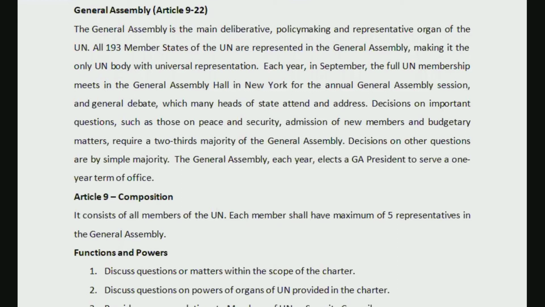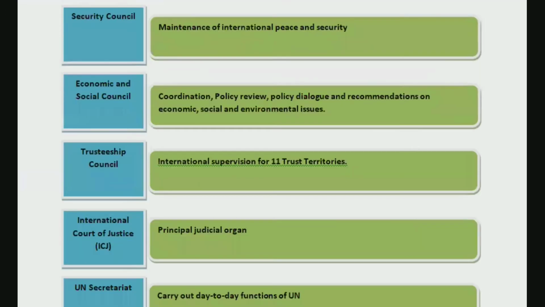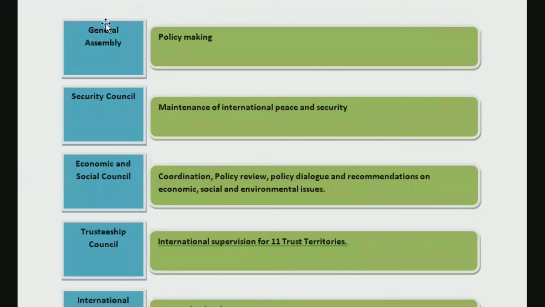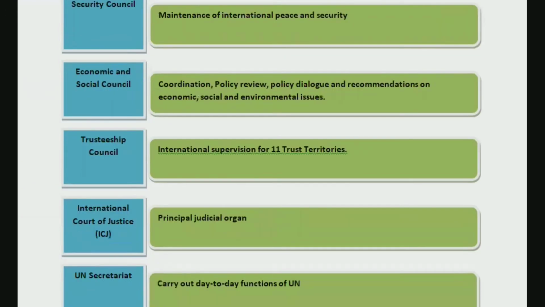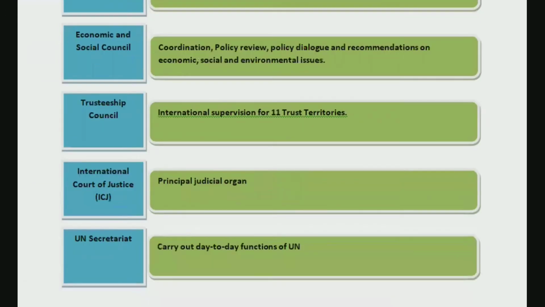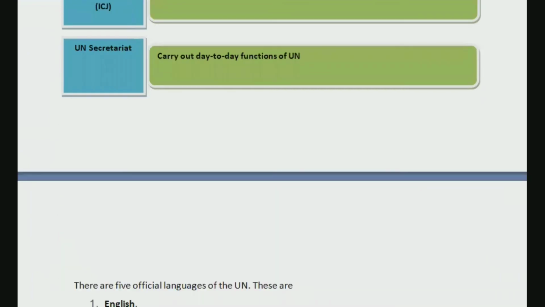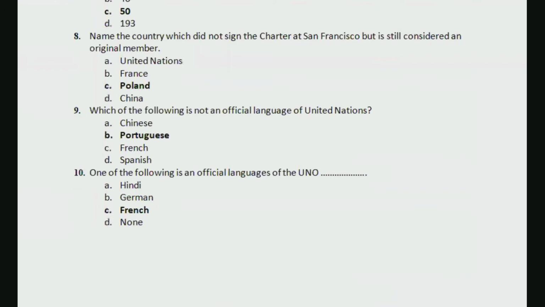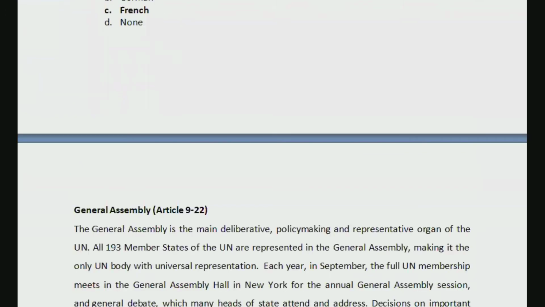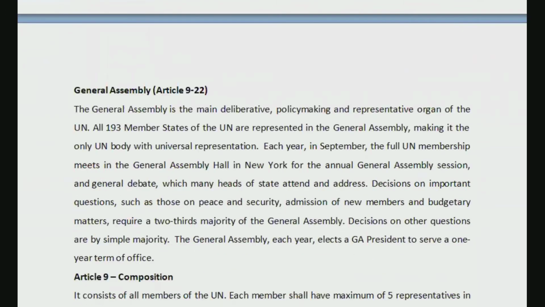All right, so in the last class, we discussed that there are six principal organs of United Nations, right? General Assembly, Security Council, Economic and Social Council, Trusteeship Council, ICJ, and UN Secretariat. And all of these have different functions, different powers, different roles and responsibilities, as well as different members. So we will start one by one regarding all the different organs of United Nations.